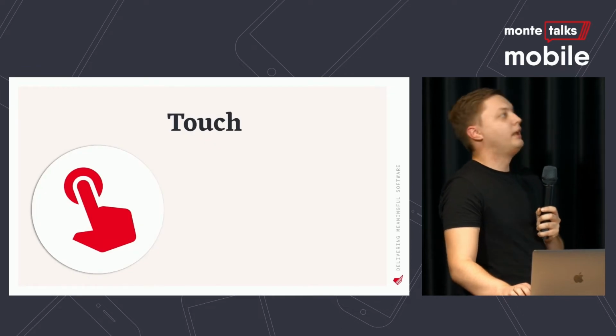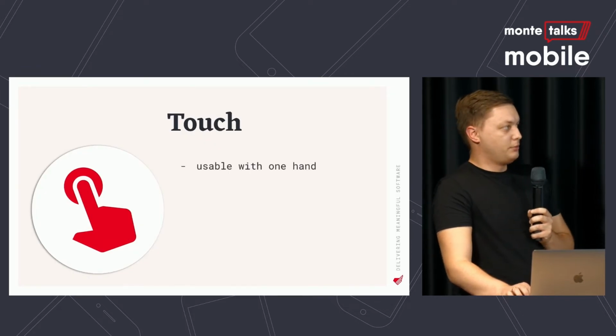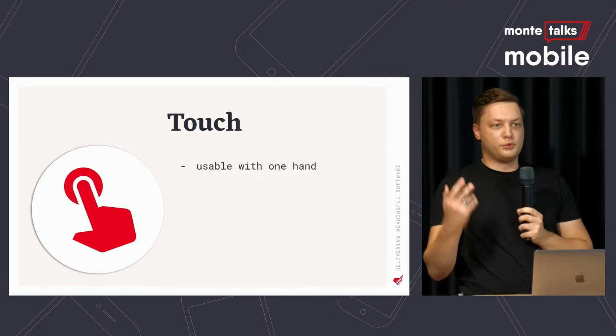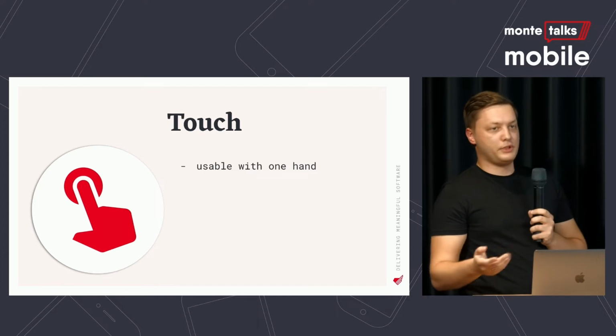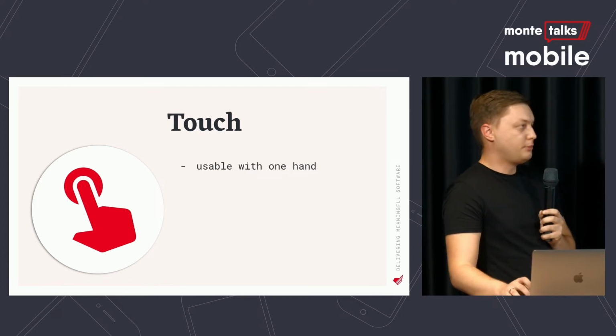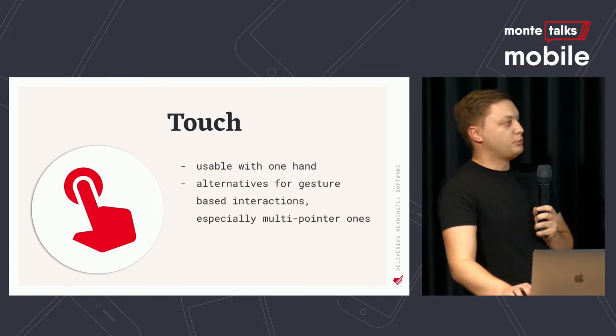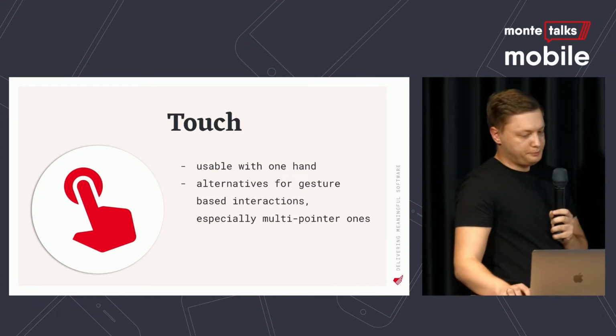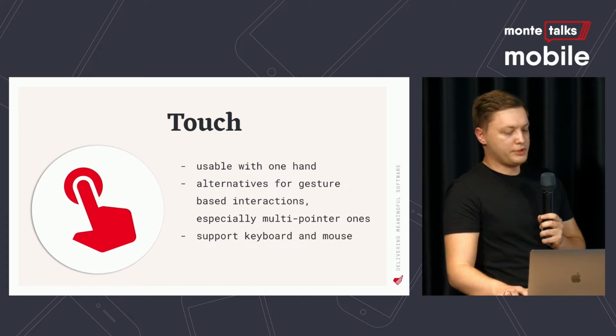So first, touch. Regarding touch, we have to make sure that our app is usable with one hand, and this is both right and left hand, because we tend to forget about left-handed people. We have to provide alternatives for gesture-based interactions, especially multi-pointer ones. And we have to support keyboard and mouse.